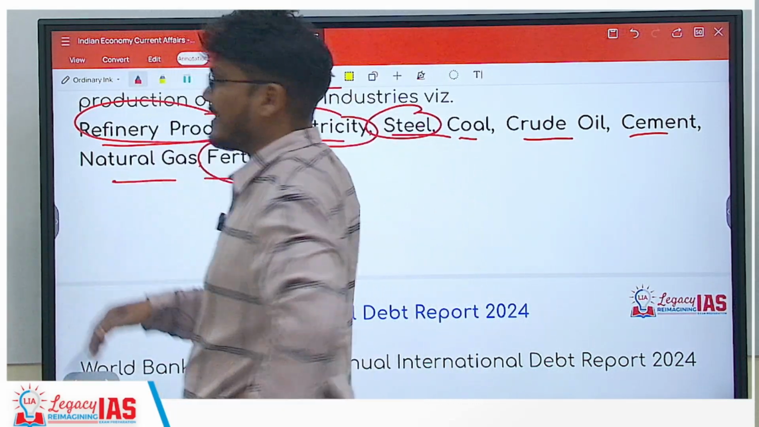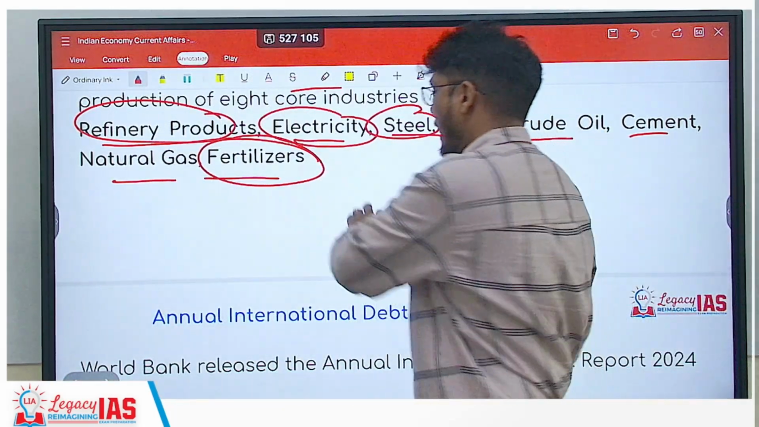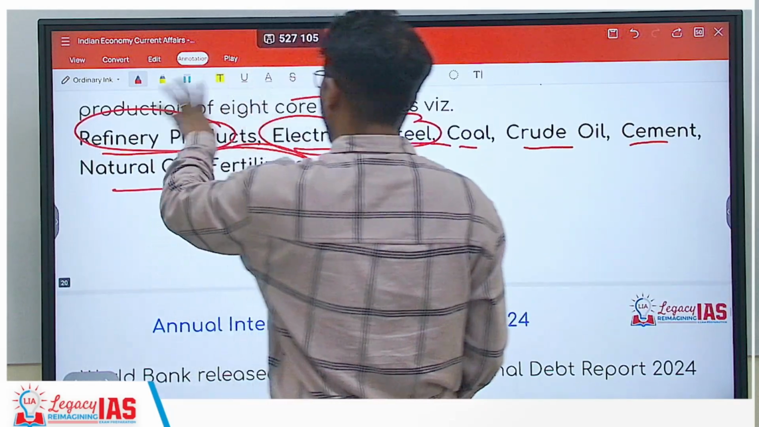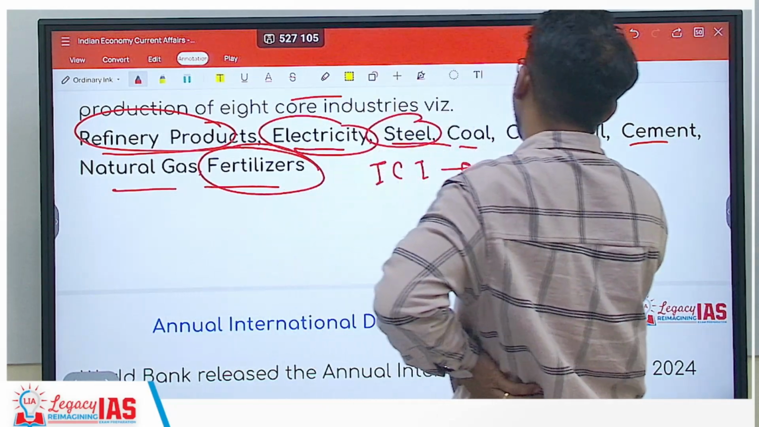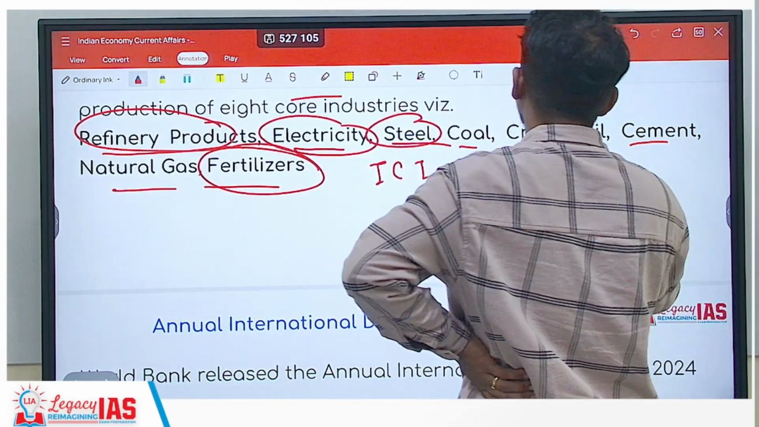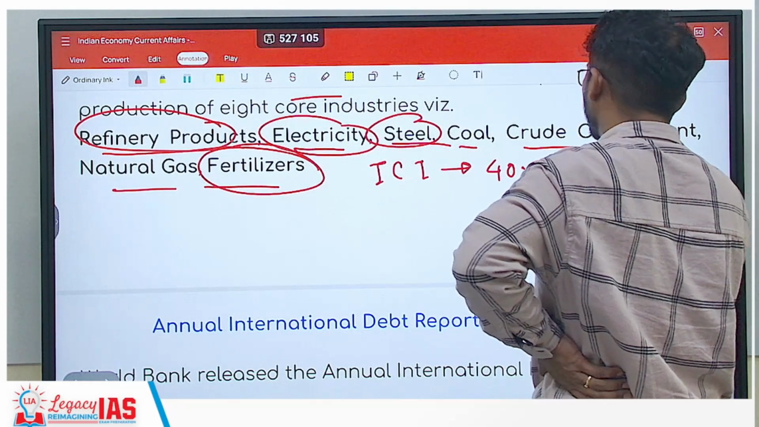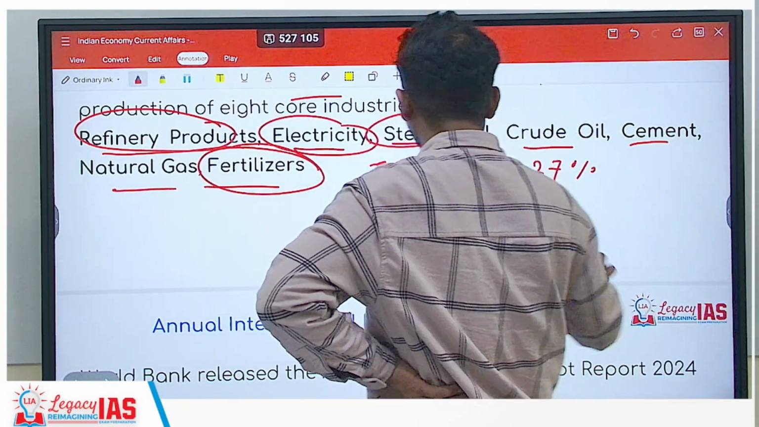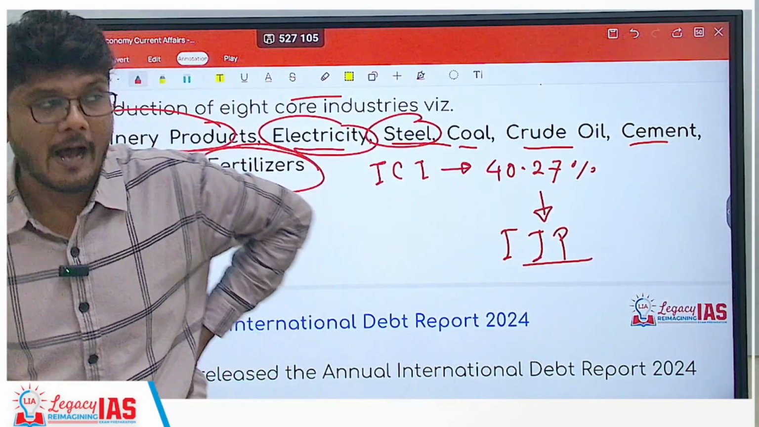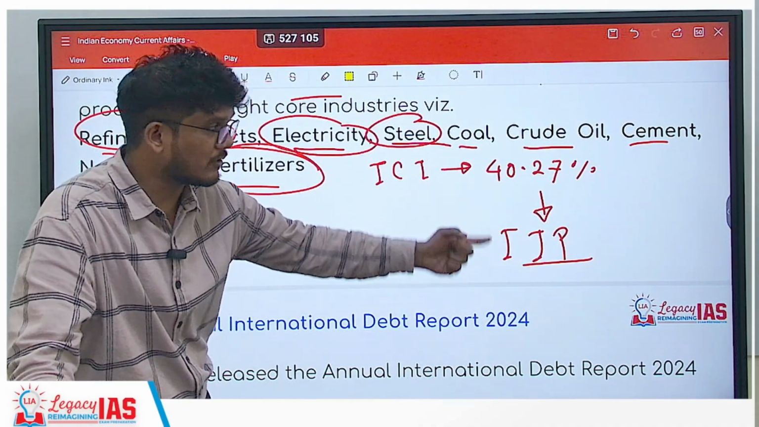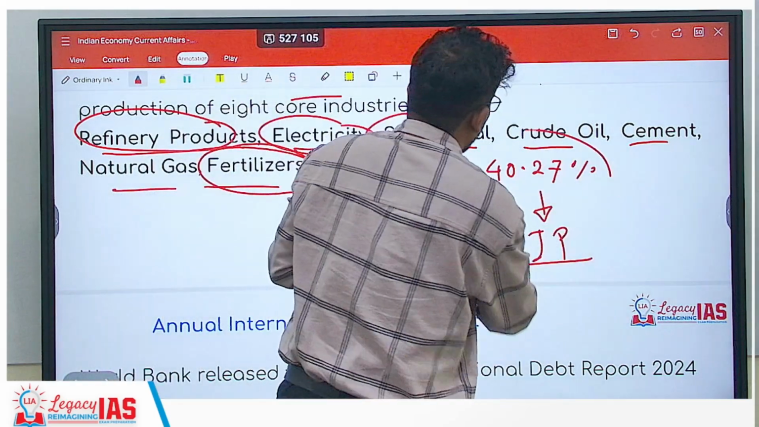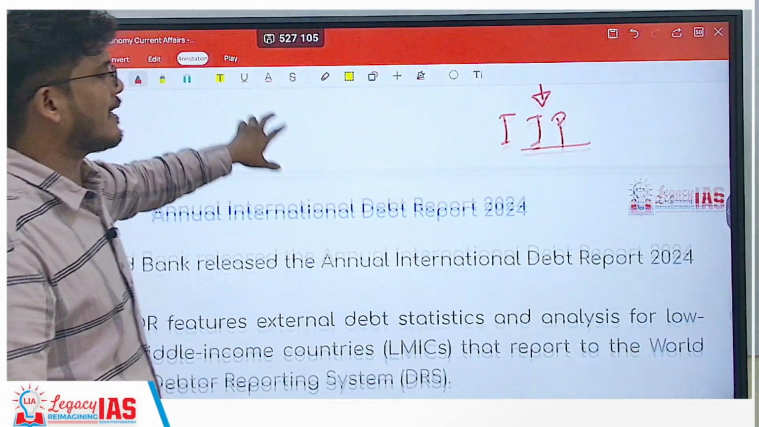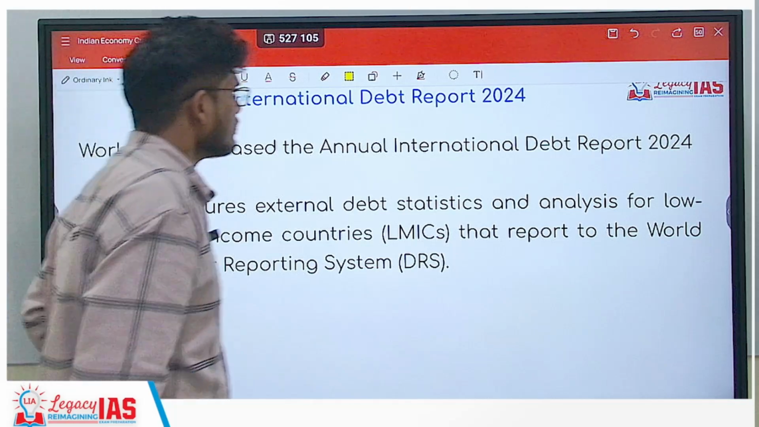Lowest is fertilizer. At least this much you should know. At the same time, these entire industries, that is the Index of Core Industries, have a weightage of 40.27% in what? In the Index of Industrial Production. So IIP, which is the Index of Industrial Production, consists of these 8 core industries, and these 8 core industries form about 40.27% of the Index of Industrial Production.